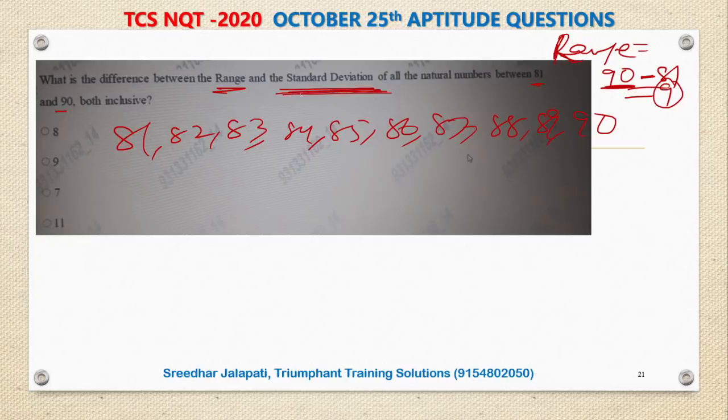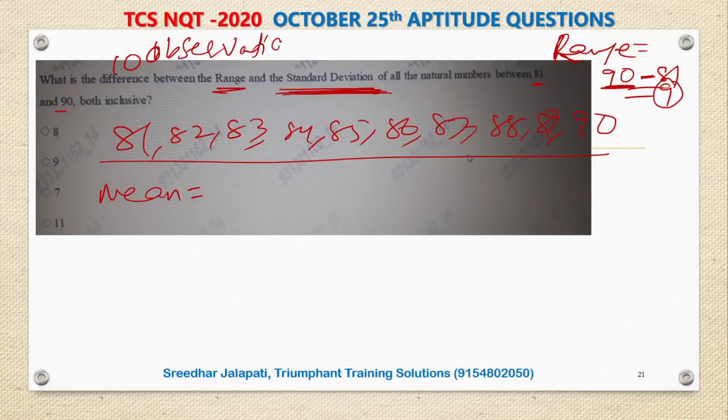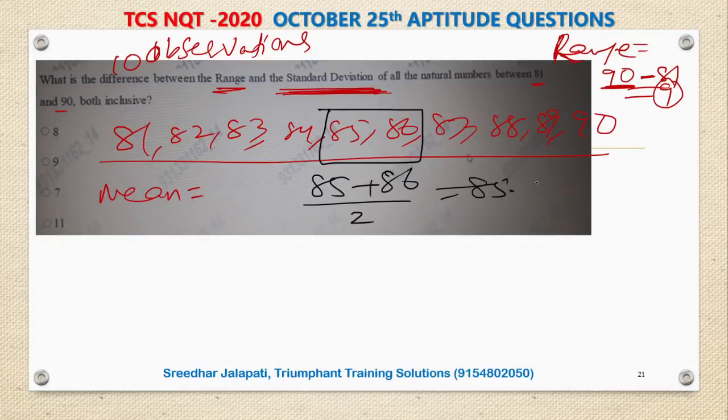And standard deviation. How do you find standard deviation? First of all, you have to find the mean. Since these are all natural numbers and these are 10 observations, which is an even number, when there are an even number of observations, you will see two numbers in the middle. These 85 and 86 are in the middle. The mean of these two is the mean, which is 85.5. Right? This is the mean. Of course, for the same information, the median is also 85.5, and the mode you will also get as 85.5. So for this observation, which is called symmetric data, mean, mode, median all become the same. But anyway, that is a different thing here.